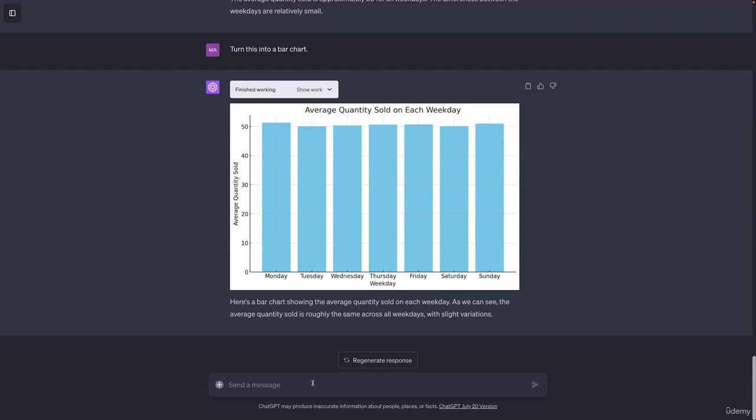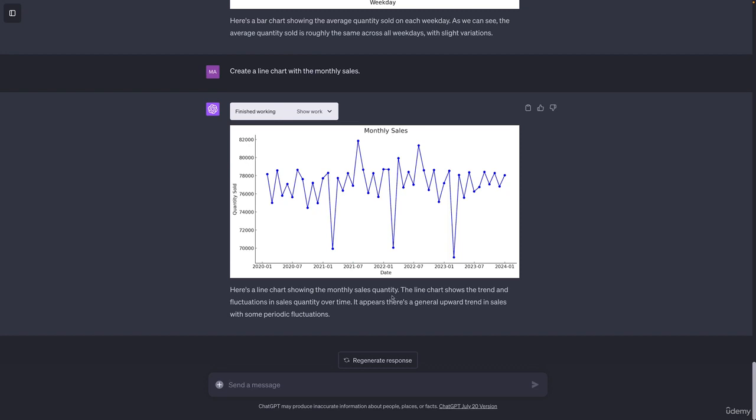As we are still working in the same sandbox, we can also refer to any kind of information that we have in our dataset. So for example, I could create a line chart with the monthly sales. And this brings us some important information. One thing is that we obviously forecasted our data a bit. Let's take it the way it is.